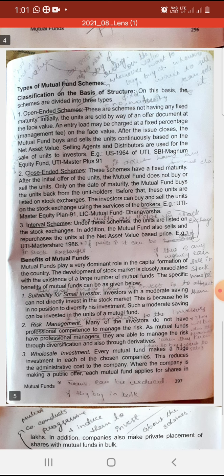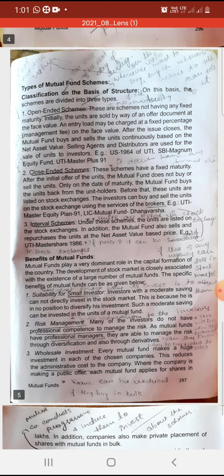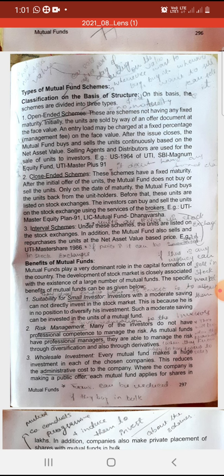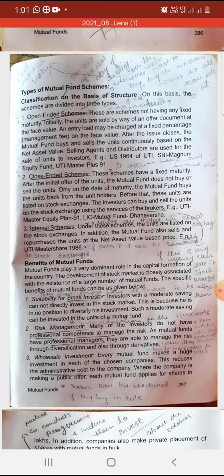So it has a fixed period of maturity. That is why it is called close-ended. Once it is issued, they will close it. On the date of maturity, you hand over the units to the mutual fund company, and the company will pay along with the interest. There are some examples given here: UTI mutual fund, master plan, LIC mutual fund, etc.